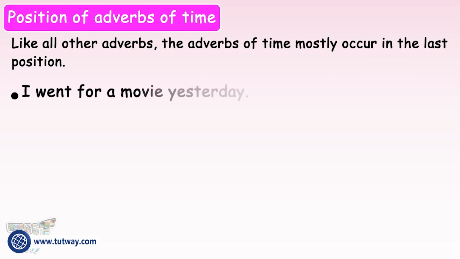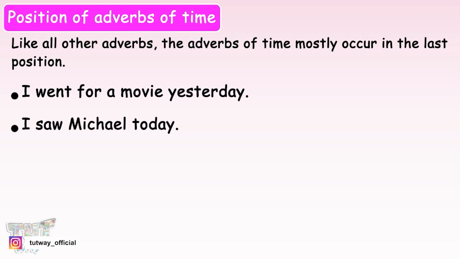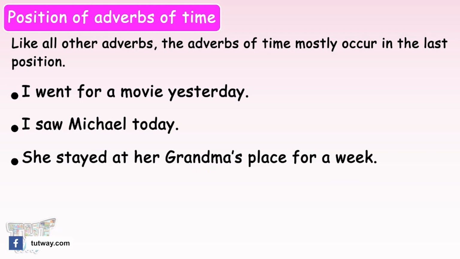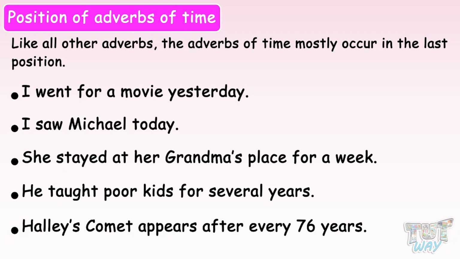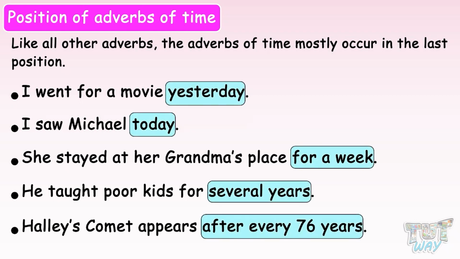I went for a movie yesterday. I saw Michael today. She stayed at her grandma's place for a week. He taught poor kids for several years. Halley's Comet appears after every 76 years. So, the adverbs yesterday, today, for a week, several years, and after every 76 years tell us about the time of the action, and they are placed at the end in all the sentences.